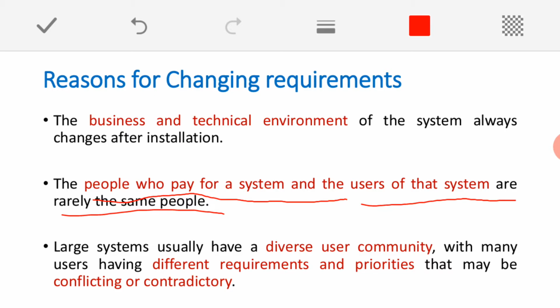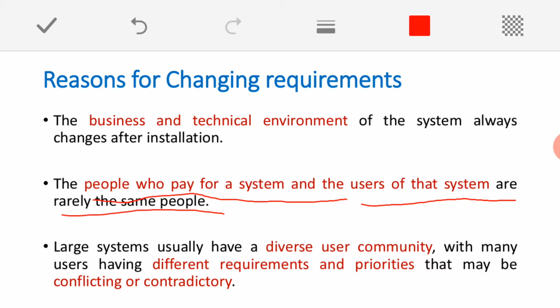They do not pay the money for the software to be developed. That is done by the management level or the organization level. But the organization and management may not clearly understand what exactly the end users expect or what they want. So there will be a gap. Because of that, sometimes we may need to change the requirements.